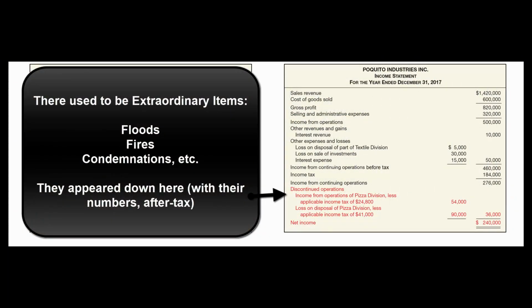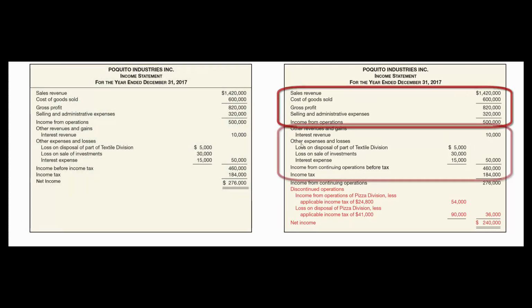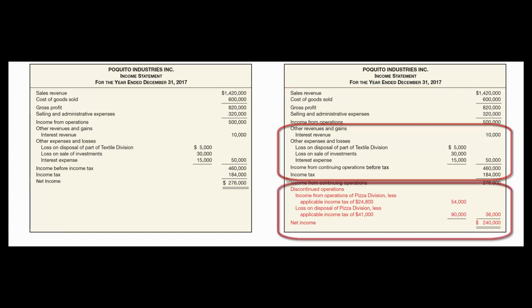So to summarize, in the old days, there used to be a thing called extraordinary items. They were unusual and infrequent, and they were things like floods and fires and condemnations. And we don't have those anymore. So now there's only 3 parts to the income statement: the operating section, the non-operating section, and the discontinued operations section. The discontinued operations are stated after tax.